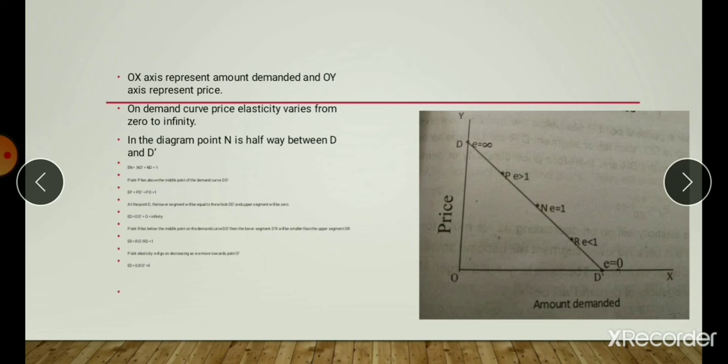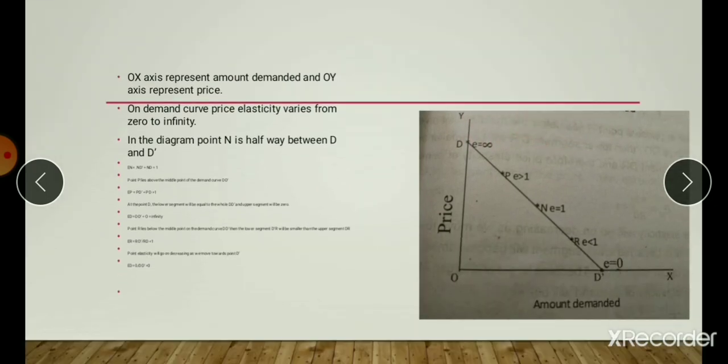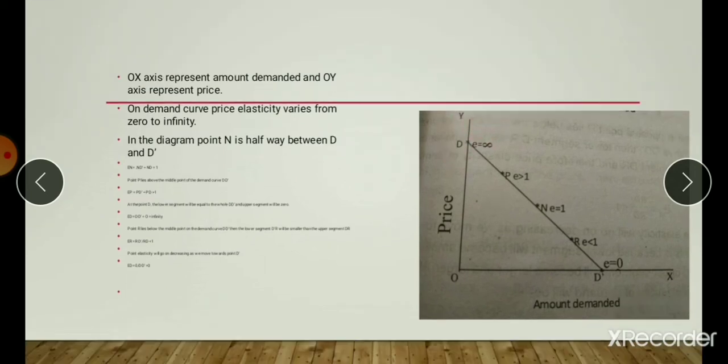At the point D, the lower segment will be equal to the whole D1, and the upper segment will be 0, right? Therefore, elasticity of demand at point D is ED is equal to D1 divided by 0. Now, suppose a point R lies below the middle point, right?